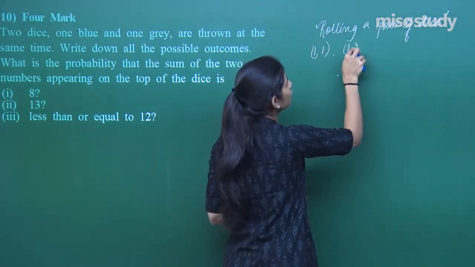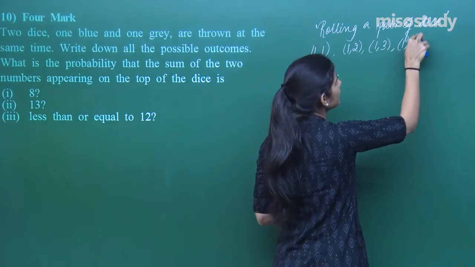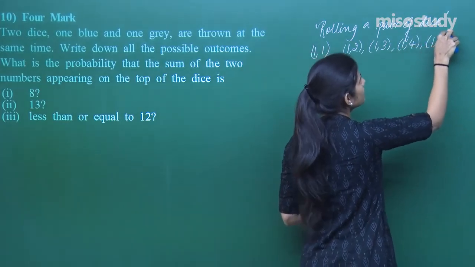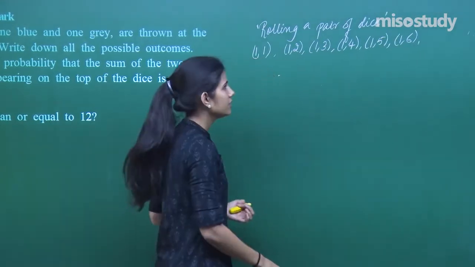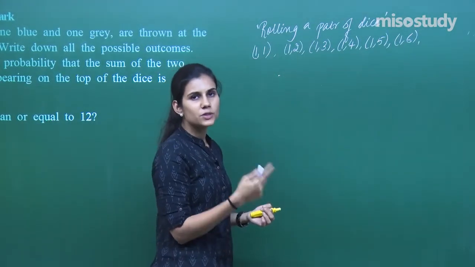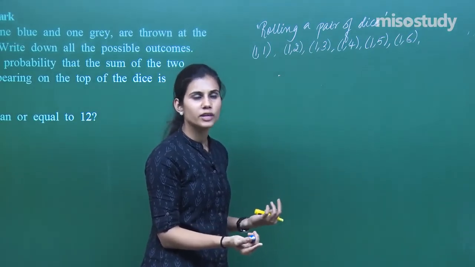1 on the first die, 2 on the second die; 1 on the first die, 3 on the second die; 1 on the first die, 4 on the second die; 1 on the first die, 5 on the second die; 1 on the first die, 6 on the second die. 1, 7 cannot exist, that means 1 on the first die, 7 on the second die. No, because a die can have numbers only from 1 to 6.